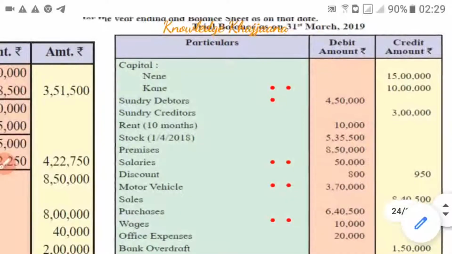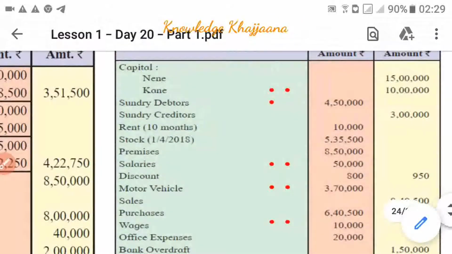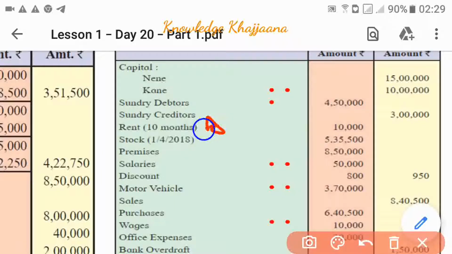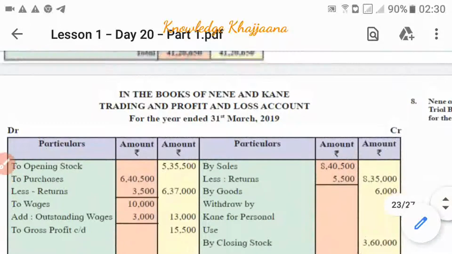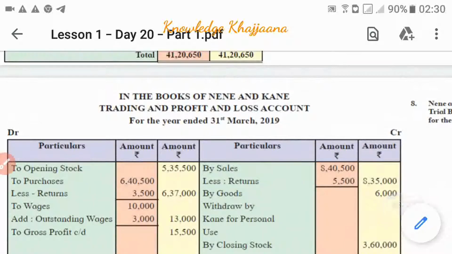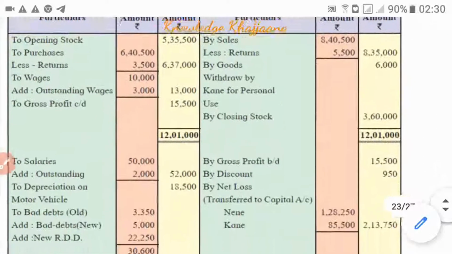Rent of 10 months amounting to rupees 10,000. See, this is a hidden adjustment. Adjustment for rent is a hidden adjustment, and rent is recorded in the profit and loss account debit side. So whatever adjustment regarding rent should be done at the profit and loss account debit side. Okay, so this is in the books of Nene and Kane, trading and profit and loss account. So we will move to the profit and loss account part.